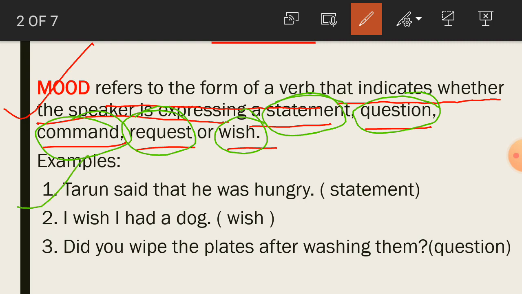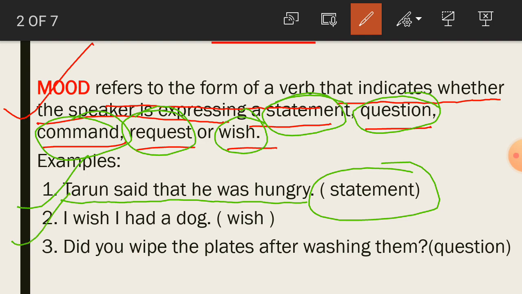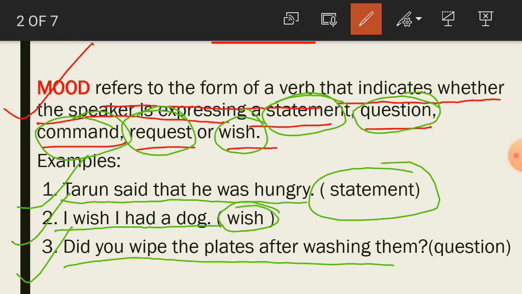Example number one, students, here Tarun said that he was hungry. So, here, student, this is a type of statement. Now, number two, I wish I had a dog. Here, this sentence expresses what? A wish. Now, number three, did you wipe the plates after washing them? So, here, student, this is a type of question.